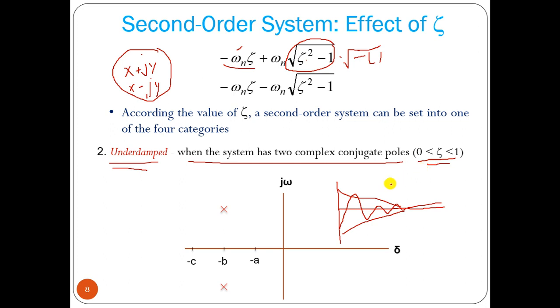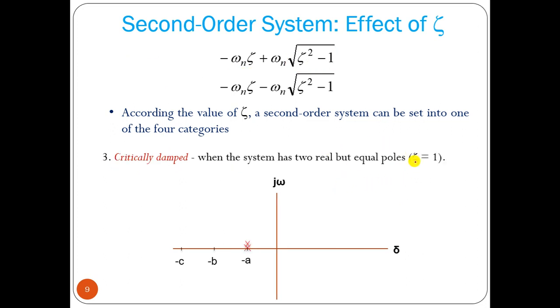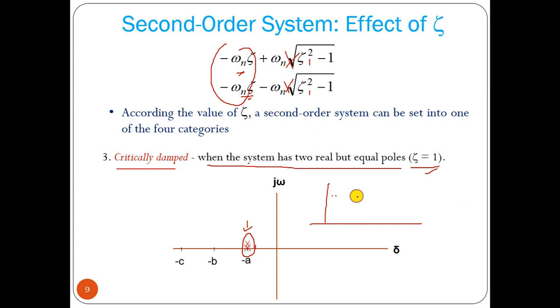Then if we consider zeta equal to 1, 1 minus 1 will be 0, so this factor will not be there, only this factor. That means we have two roots whose values are the same, so we have a double root on the real axis. When the system has two real but equal poles, when zeta equal to 1, it is called a critically damped system. That means it will reach a constant value after some time without any oscillation.